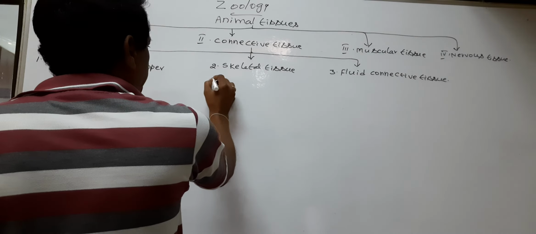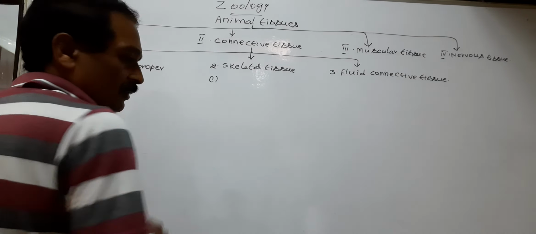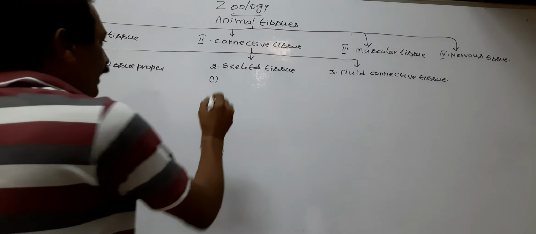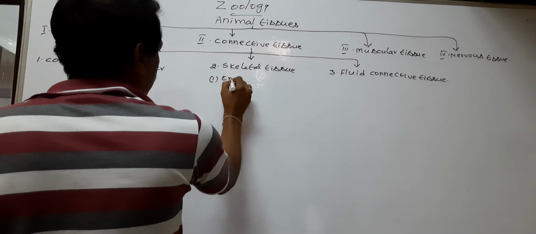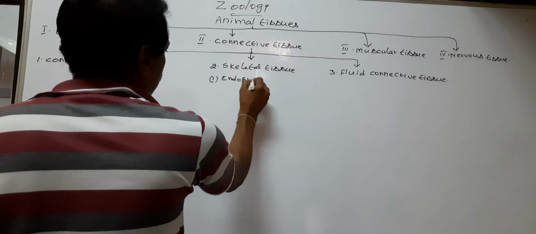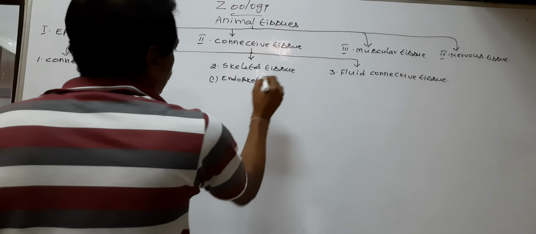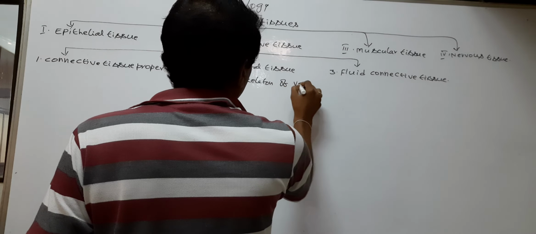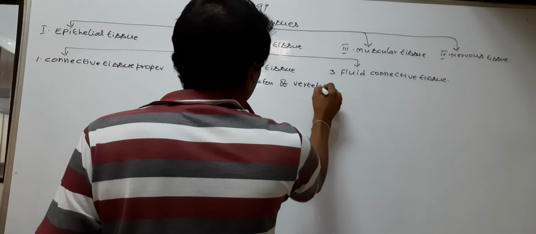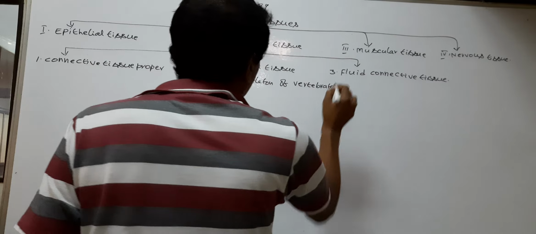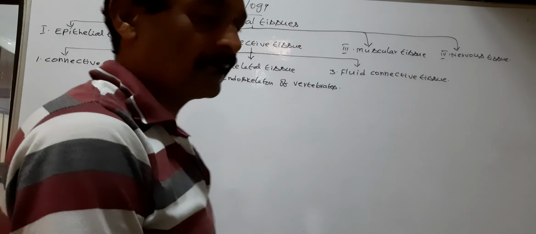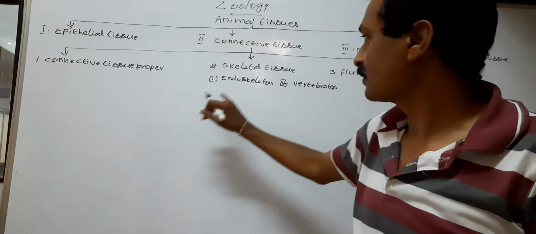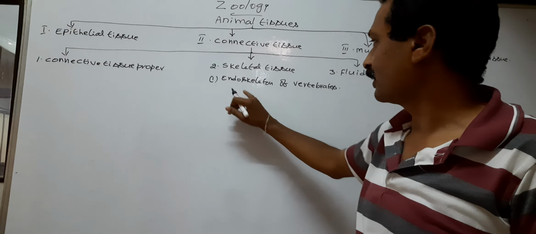The skeletal tissue forms the endoskeleton of vertebrates.